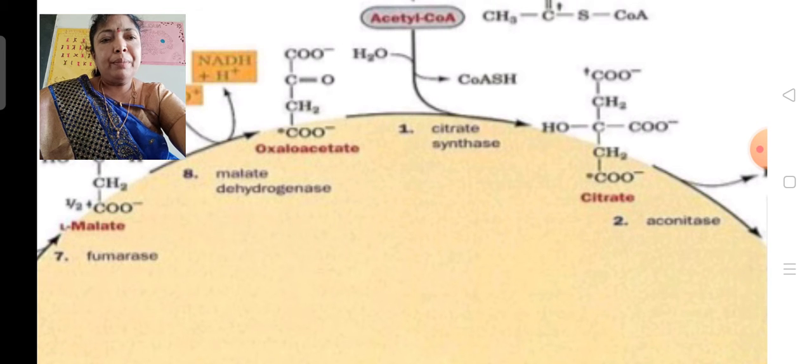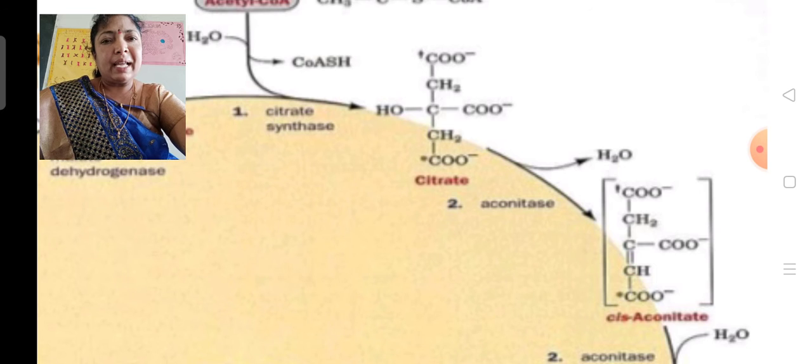Here this citric acid consists of three carboxyl groups, COO minus, COO minus, COO minus. So this is the citric acid. Citric acid consists of 3 carboxyl groups, hence this cycle is also known as the tricarboxylic acid cycle. This is the first reaction.